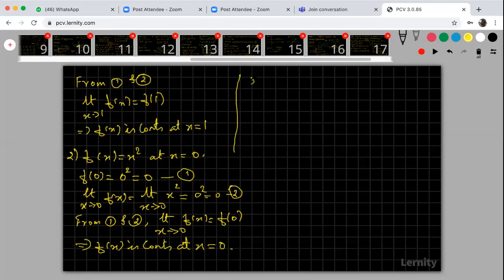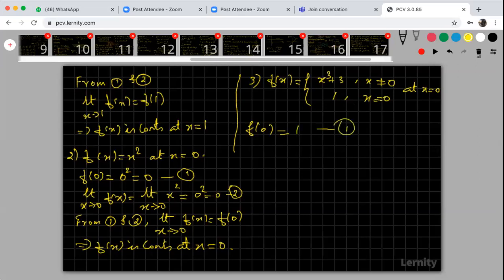Yeah, look at the third problem. Your f of x is equal to x cube plus 3 when x is not equal to 0, and 1 when x is equal to 0. You have to verify whether the function is continuous or not at x equal to 0. What is the value of the function at x equal to 0? When x is equal to 0, the value of the function is 1.